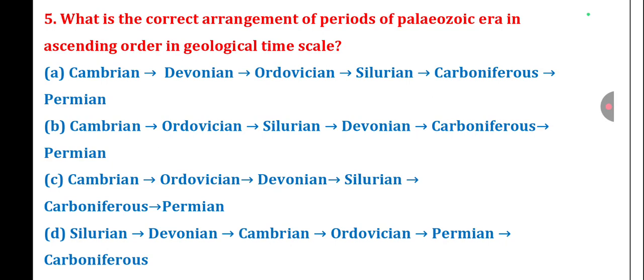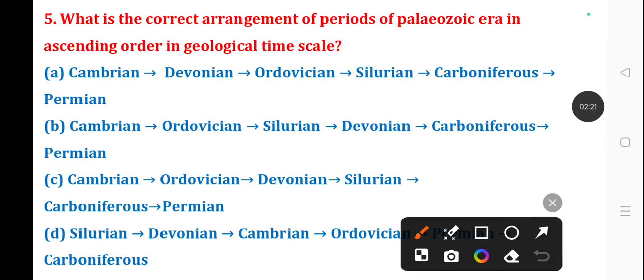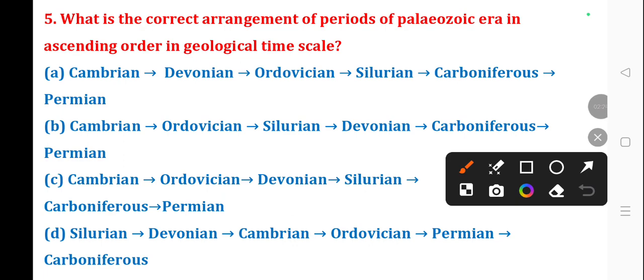Next question number 5. What is the correct arrangement of periods of Paleozoic era in ascending order in geological timescale? The correct answer is option B, Cambrian, Ordovician, Silurian, Devonian, Carboniferous, Permian.